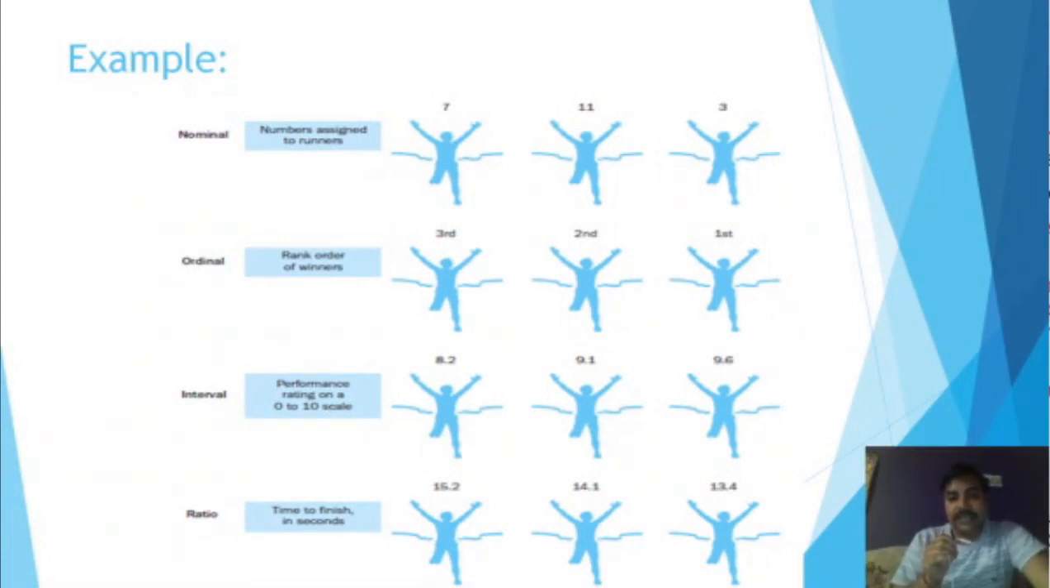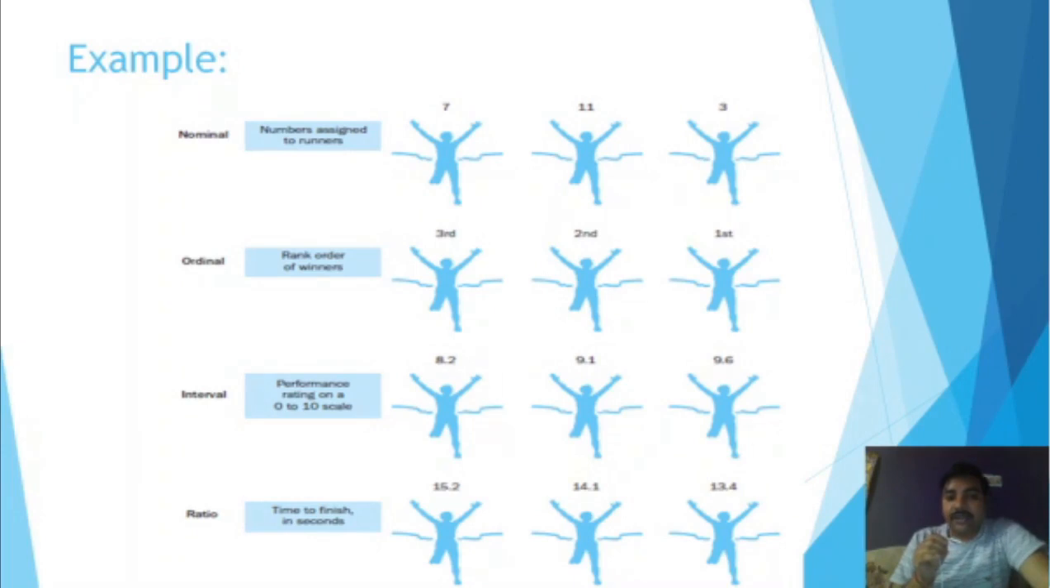Like the nominal scale, here you can see numbers assigned to the runners. These numbers, like 7, 11 and 3, are identification numbers of the players. And ordinal, the rank order of the winners. Here we can see the player who has been assigned number 3 stood first in the race, the player assigned number 11 got the second position, and the player assigned number 7 got the third position.